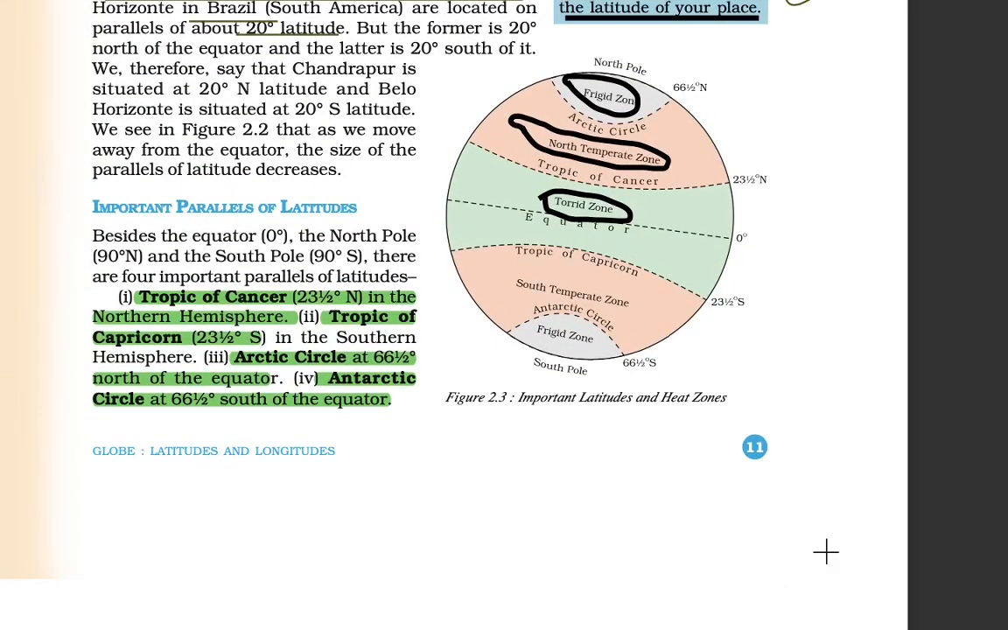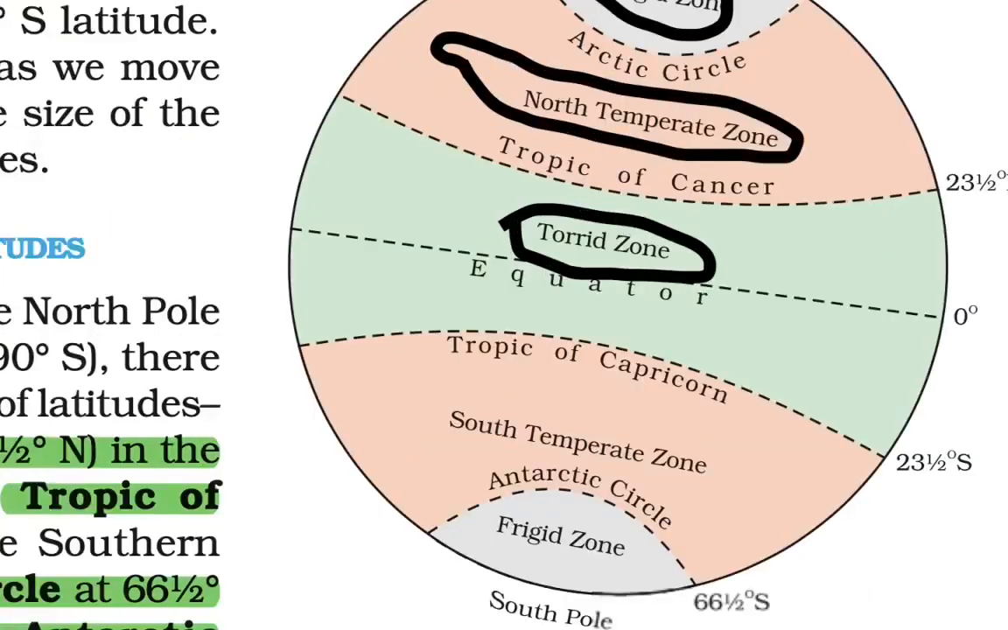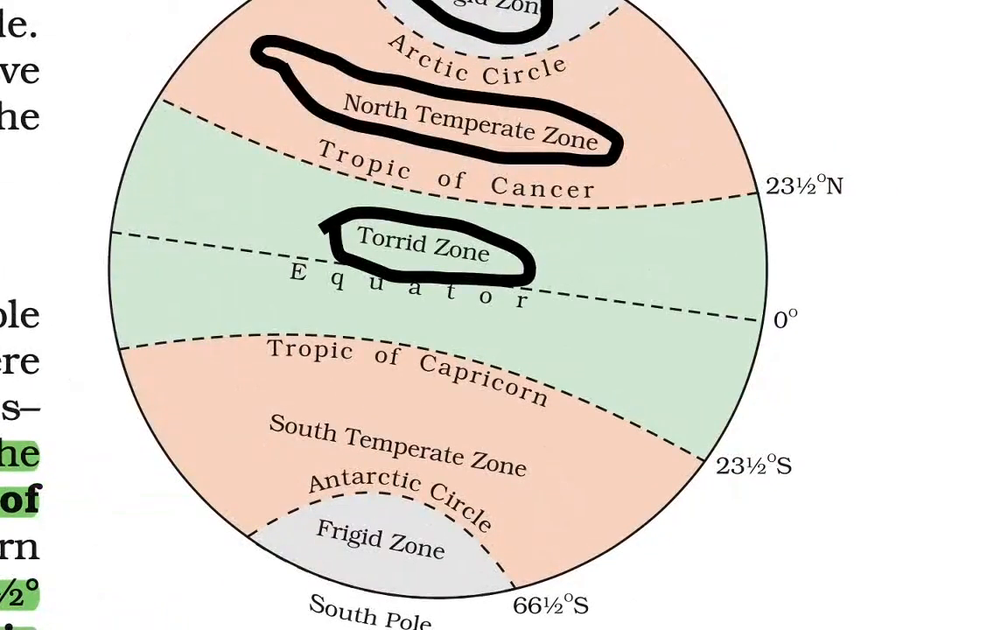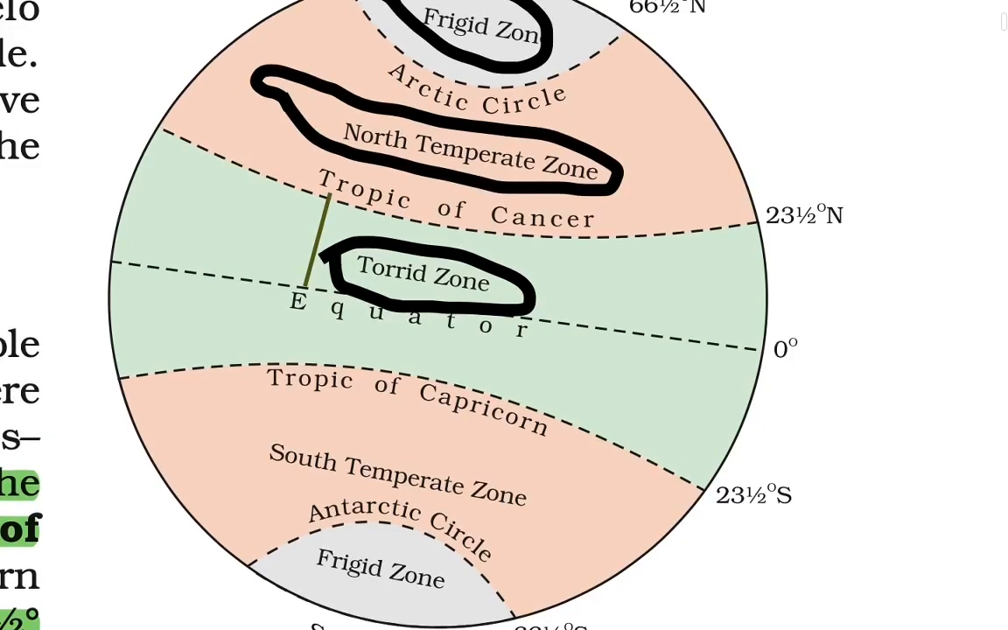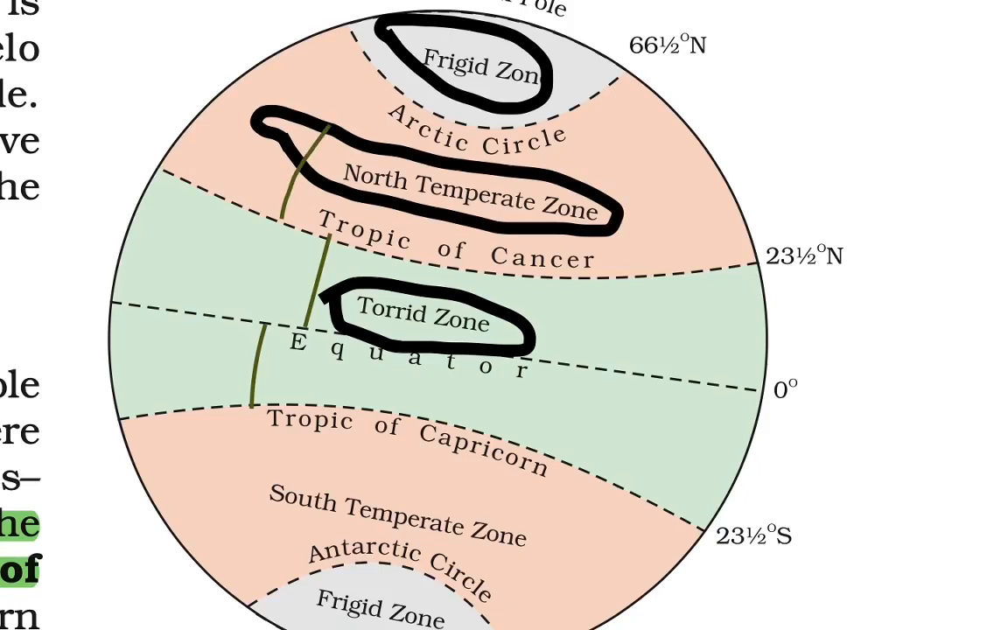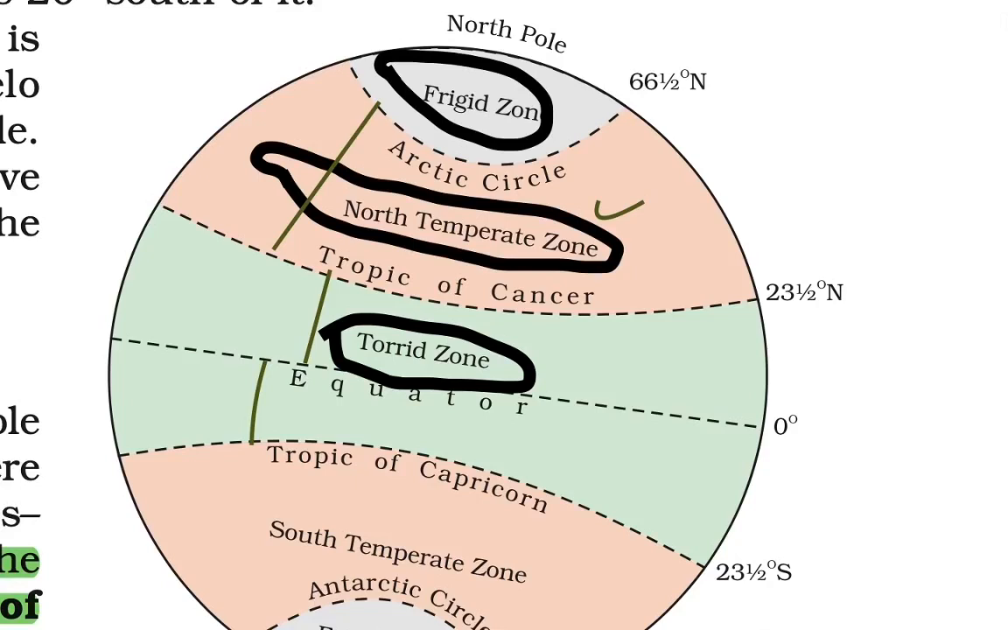Various zones have also been divided here. From the equator up to the Tropic of Cancer, 23.5, this is known as the torrid zone. It is one of the hottest zones because the sun is directly overhead, and equally so up to the Tropic of Capricorn. Then from the Tropic of Cancer up to the Arctic Circle is the north temperate zone. Here the sun is slightly slanted, and the weather is moderate to an extent.